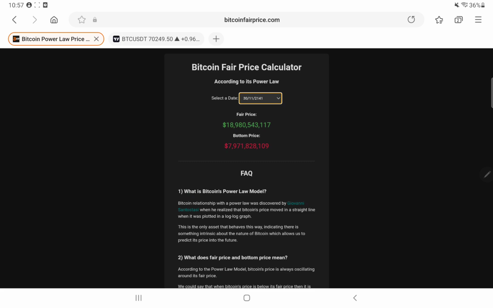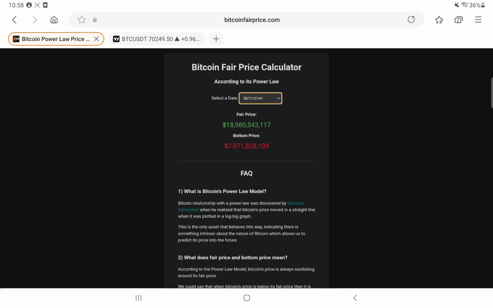It estimates that the Bitcoin price will be about 8 billion at the bare minimum, and it should be 19 billion. Is this accurate realistically? Probably not. And this is exactly why I say you shouldn't rely on this. It's a good indication to see how it works while it still works, but it's not something that you should rely on at all. The main reason why I've made this video is so people can actually have a bit of a look at what it is.